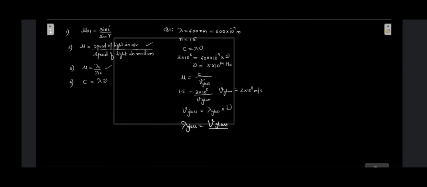V glass upon the frequency. So speed of light in the glass we just now found out, 2 into 10 raised to 8, upon the frequency we have already found out, it is 5 into 10 raised to 14. Okay, so the answer will be 400 into 10 raised to minus 9, that is 400 nanometer. That is going to be the answer for the first one. Question number 1.